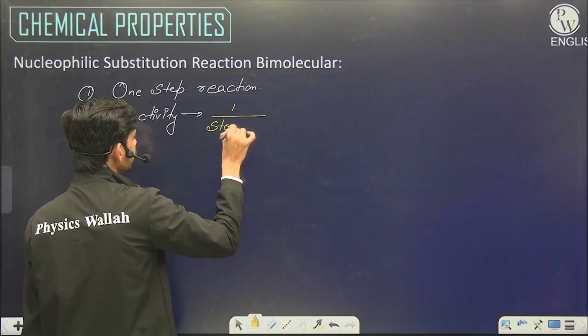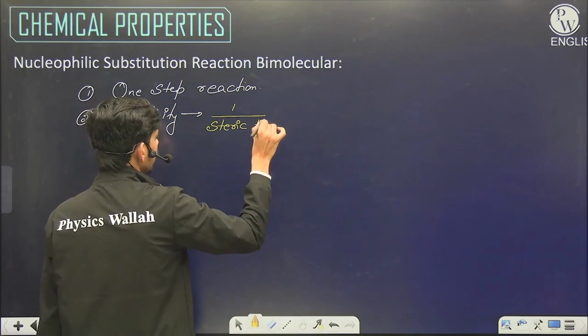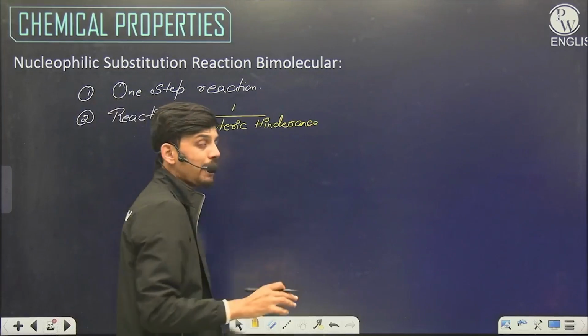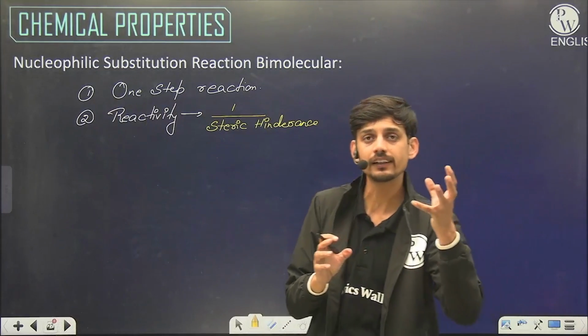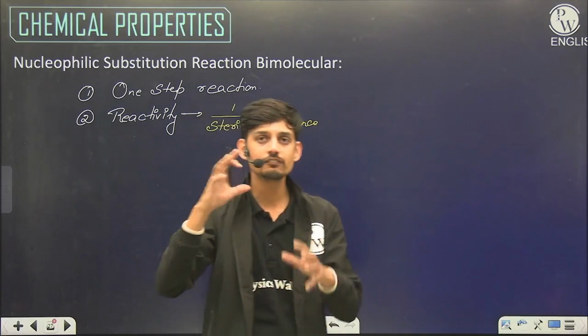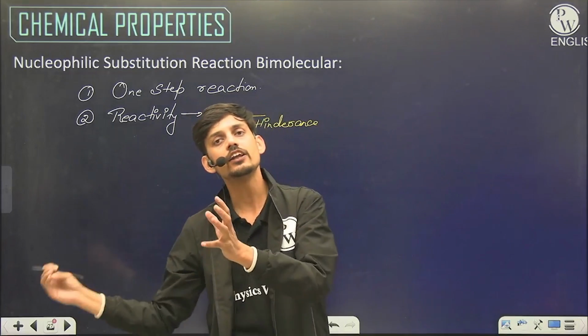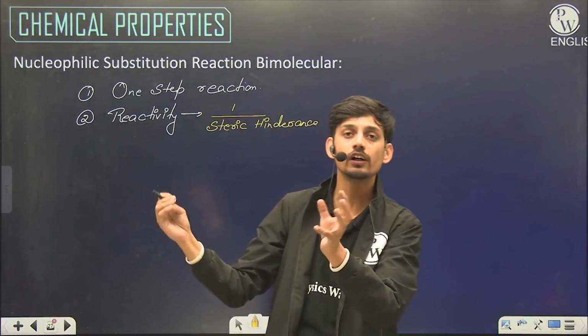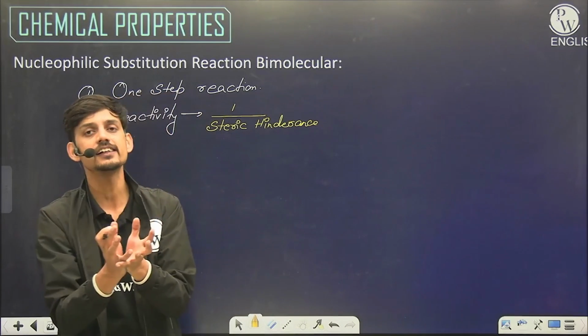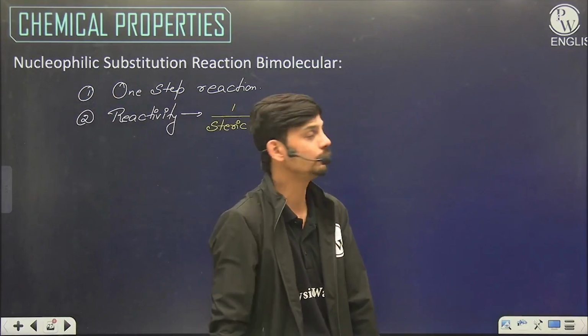Because the attack is from backside, so if the backside has less crowding, if the backside is not very much crowded, then the nucleophile can easily attack from the backside. But if there is very much crowding on the backside, the nucleophile will have some difficulty in order to come to the carbon atom of attack. So the steric hindrance decides the reactivity for SN2 reaction.